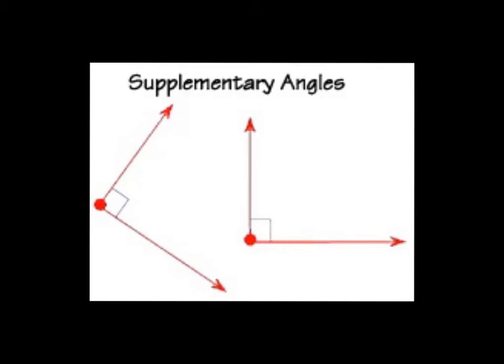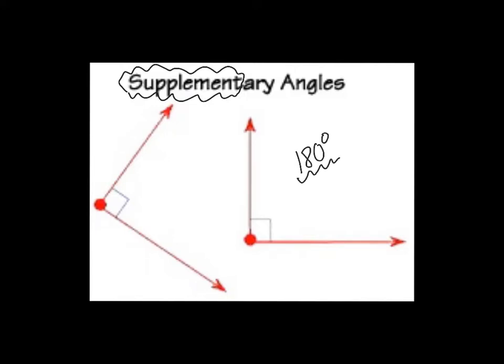Okay, the last lesson was on complementary angles, and that was within 90 degrees where two angles complement each other, and how they complement is they both together equal 90 degrees. But now we have something different, and this one is supplementary. And actually you're going to hear this word supplement. In the word supplement means extra, something added to it. And when supplementary angles are put together, they always equal 180 degrees.